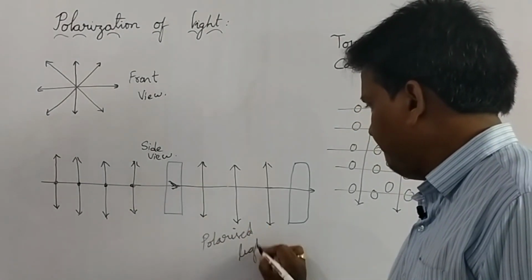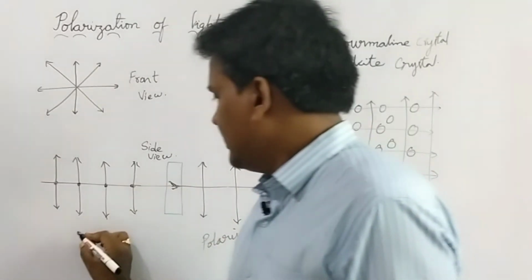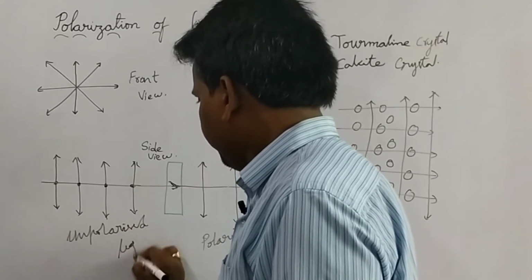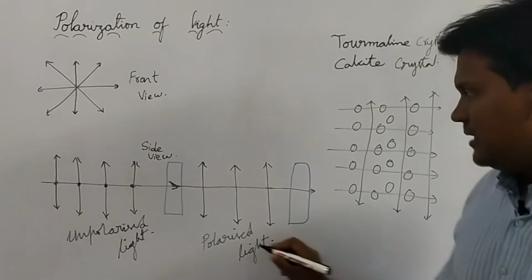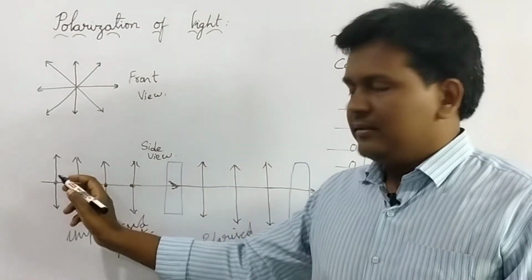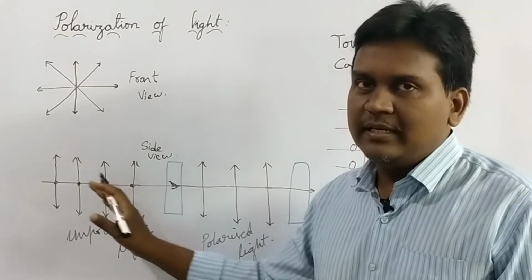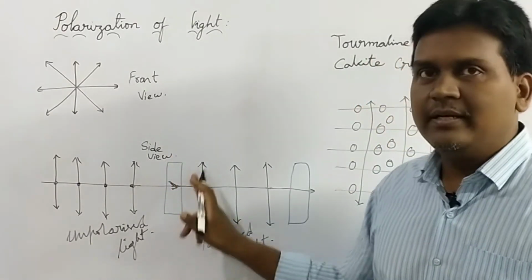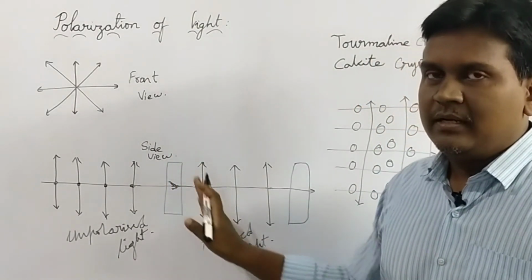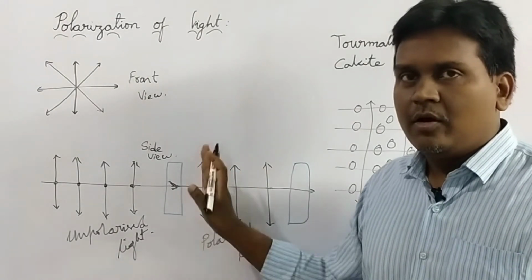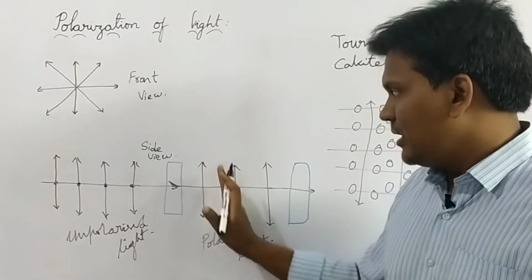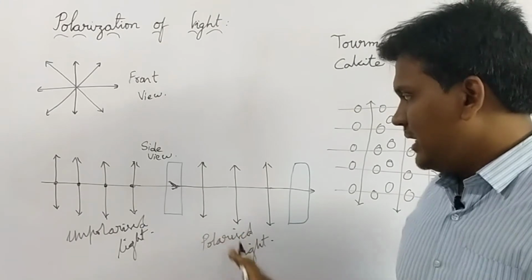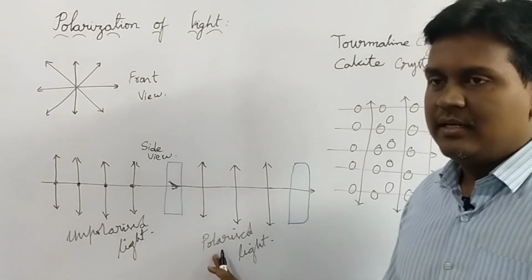polarized light, and we call this unpolarized light. How can we say this is unpolarized and this is polarized light? Here the full light intensity is full, but due to placing a crystal here, some light is absorbed by the crystal, and the rays which come out from the crystal are in only one angle, one direction only, unidirection. Such types of unidirectional rays are called polarized light.